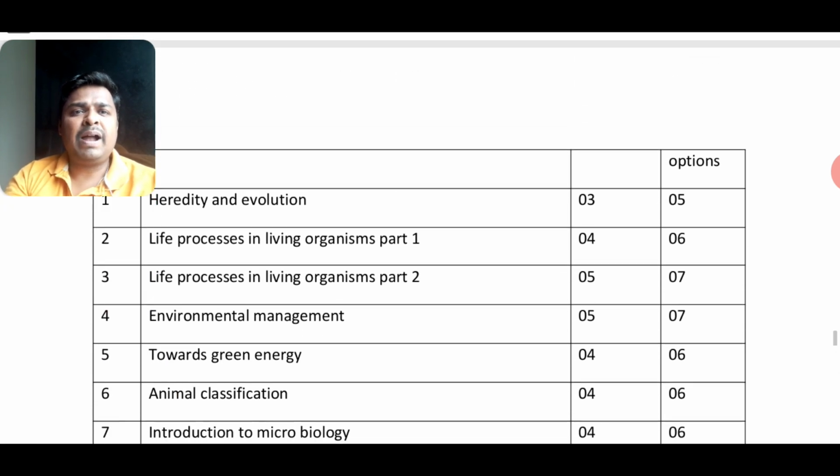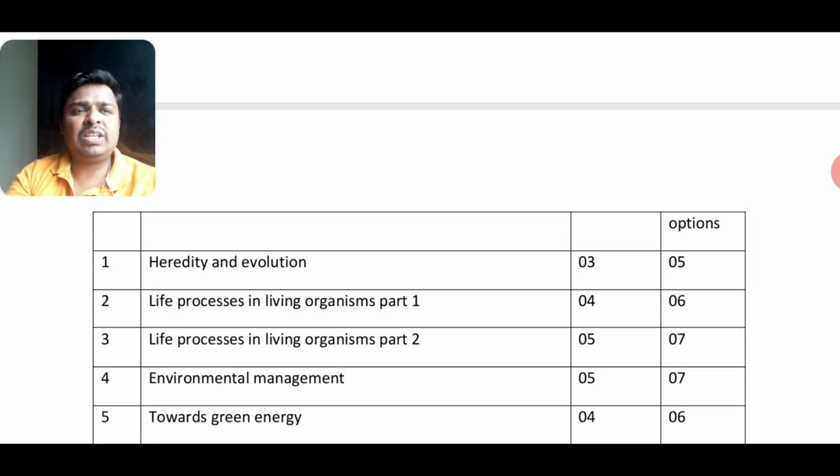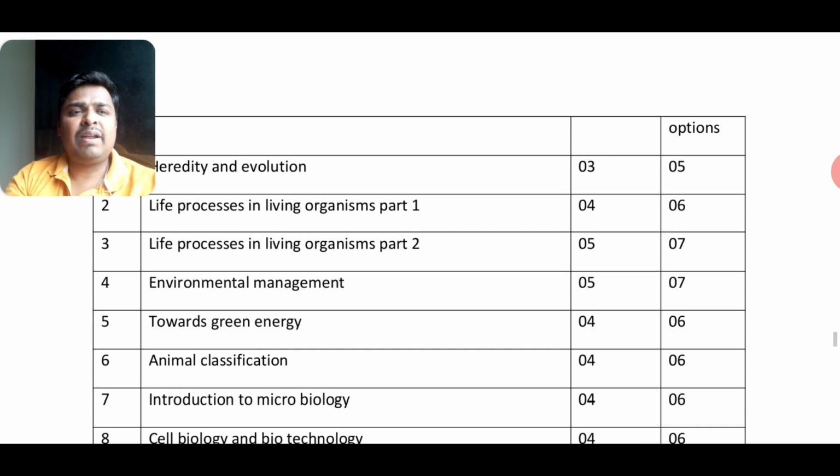Now, if you see Part 2, heredity and evolution, 3 marks. Life processes 1, 4 marks. Life processes Part 2, 5 marks. Environmental management, 5 marks. Towards green energy, 4 marks. Animal classification, 4 marks.